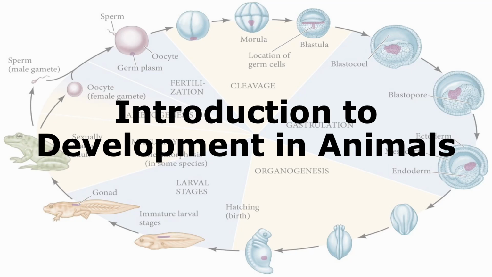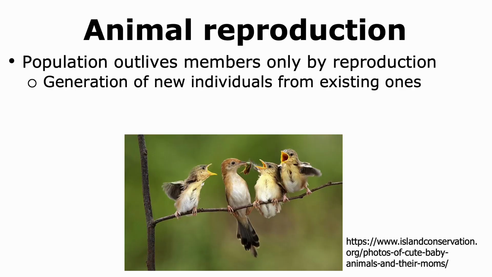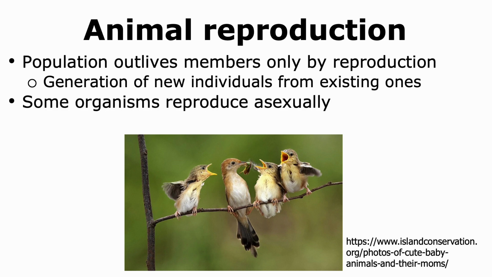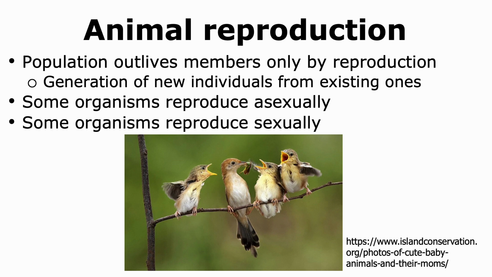In this talk, we're going to learn about development in animals. Reproduction is an important process that allows the population to outlive its members. Reproduction involves the generation of new individuals from existing ones. Some animals are able to reproduce asexually, while others reproduce sexually.